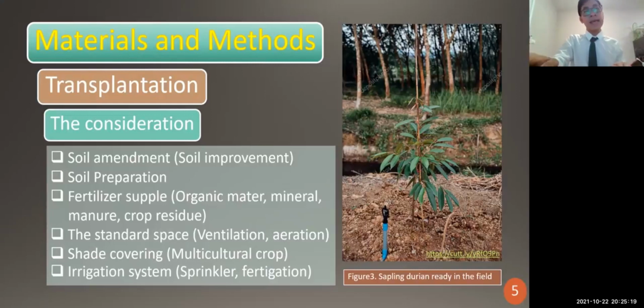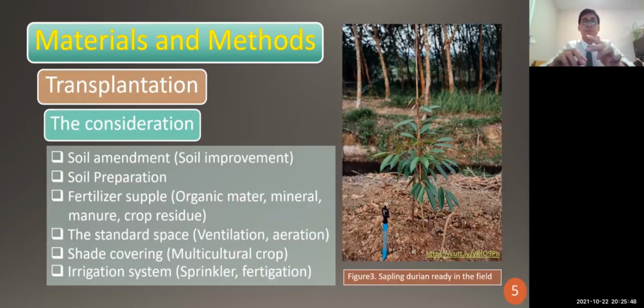Then we do the soil preparation by digging a pit with a depth of half a meter, and farmers apply fertilizers with organic matter, minerals, manure, or crop residue like legumes.